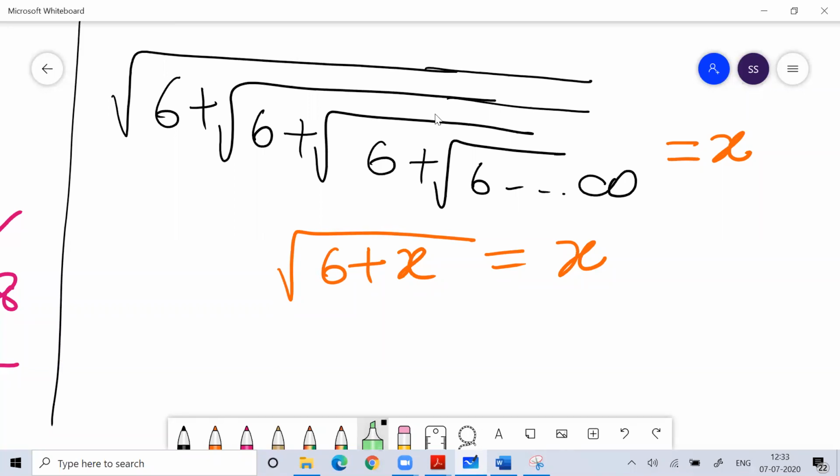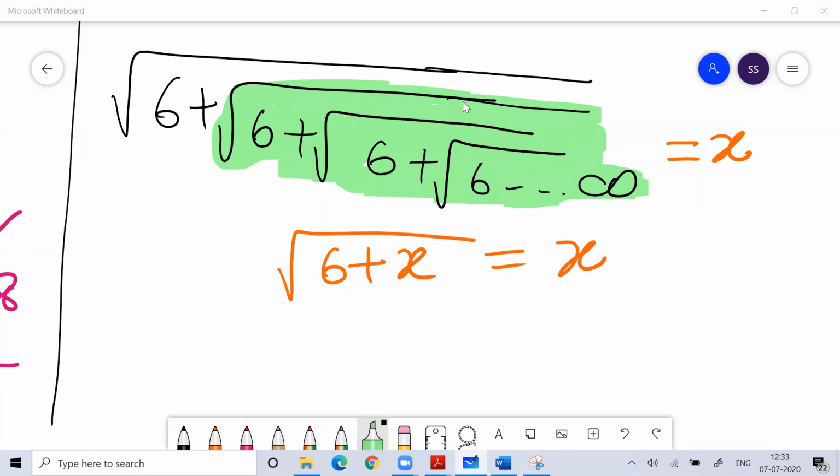See, the same pattern is happening from here. You can notice the same pattern is going from here, and from here. The same pattern is repeating. So I assume this is equal to x. So root of 6 plus x is equal to x, because that is a pattern. 3 is the answer. Very good, Savita. It goes like this, following that pattern.